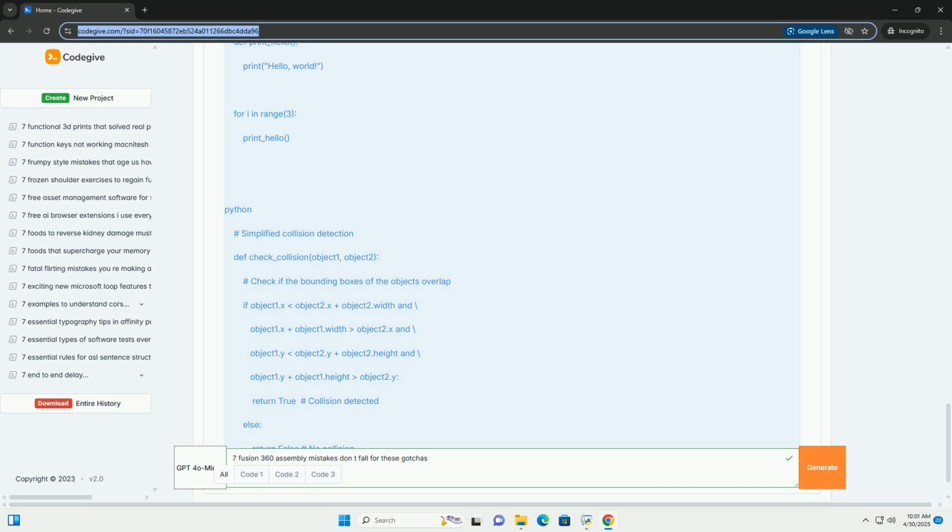Start with the base. Ground one component, usually the base or frame, using the ground feature, right-click, ground. This provides a fixed reference. Test motion early. After each joint, test the motion to ensure it behaves as expected. Right-click on a component and select Move/Copy to manually drag it around.